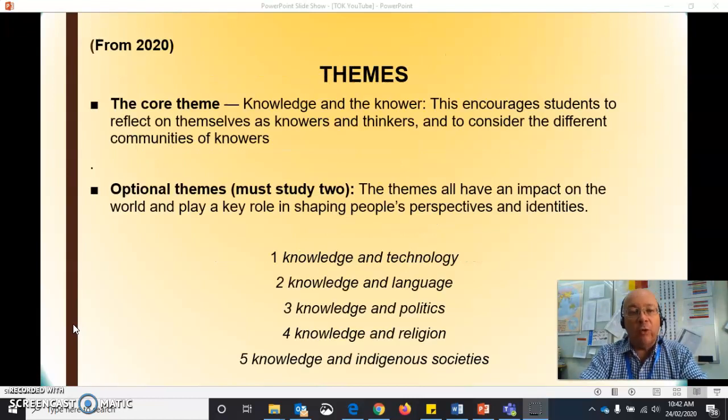Now, the way it's taught is quite new. It's a different structure now. There is one core theme. This is more personal and to do with the students' knowledge and beliefs, and ask them to consider how they have come to form those beliefs. The optional themes, of which they must study 2, are listed below here. They're more general and all about the impact that they have on the world and people's various perspectives and identities. I'll go through those in a bit more detail later, but that's the basics of what's taught and what you learn.